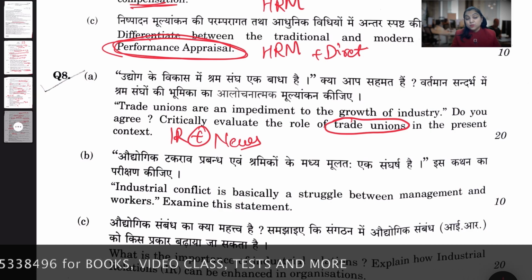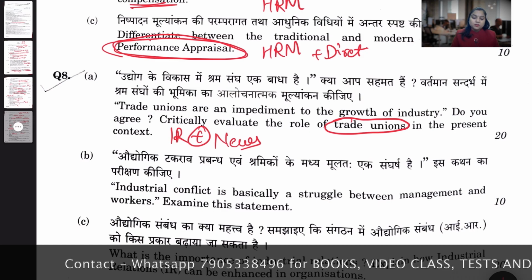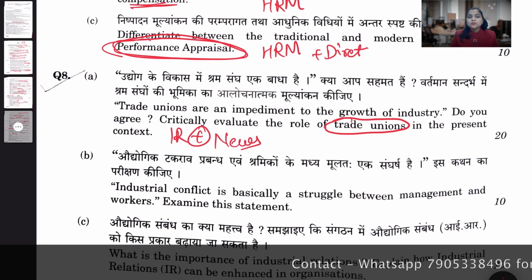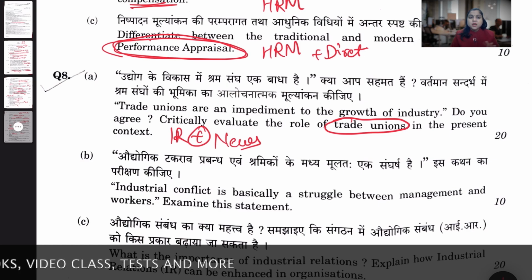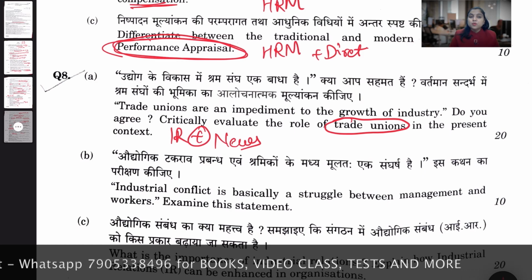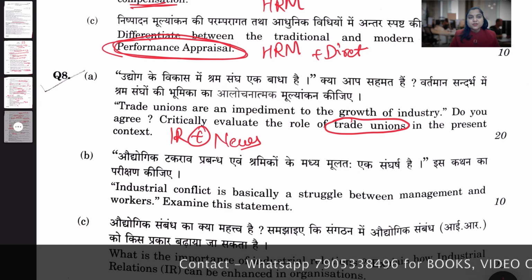Yes, it was in the news, and that's why I was 100% sure this question would be welcomed. So trade unions, because there were n number of strikes, and you must be well aware of the agricultural laws, where the unions played a good role. So it's big news, and this is not the main reason why this question is here. There are n number of factors in the news where trade unions played a big role to tackle the disputes between the management and the workers. So industrial relations related to the news.